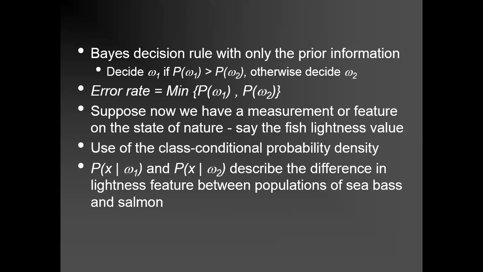Now the class conditional probability density function is denoted as p(x | omega 1), which is written here. It means the probability of getting a particular feature x, given the class w1. Okay, so now it's clear. This x is related to the features. X is the feature that you are calculating, and it is related to your class 1.